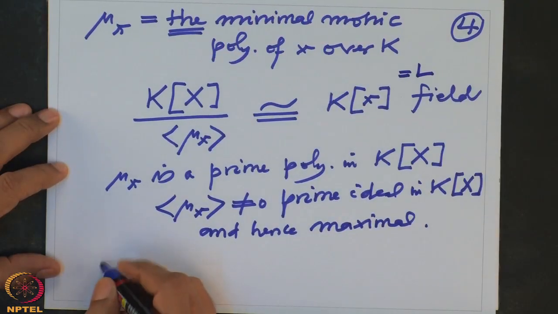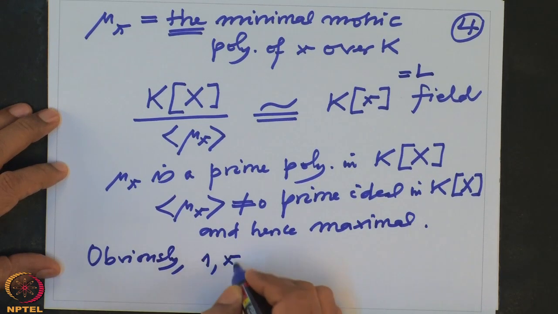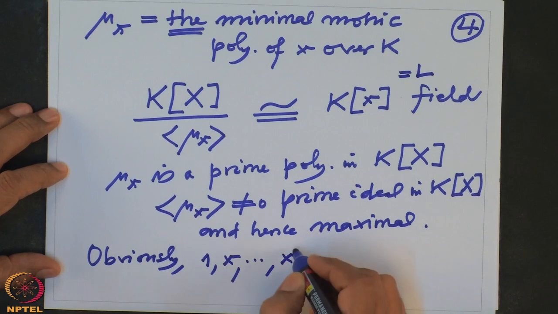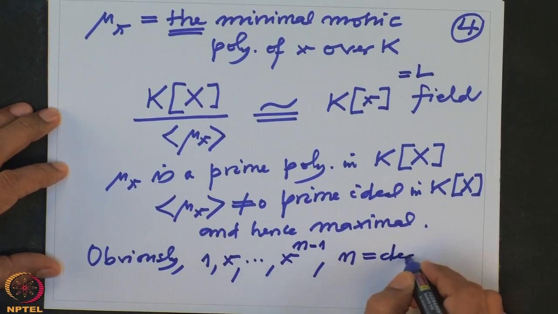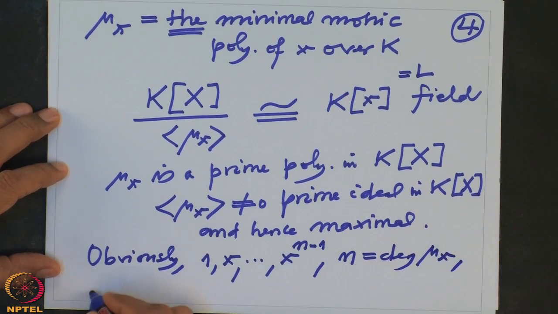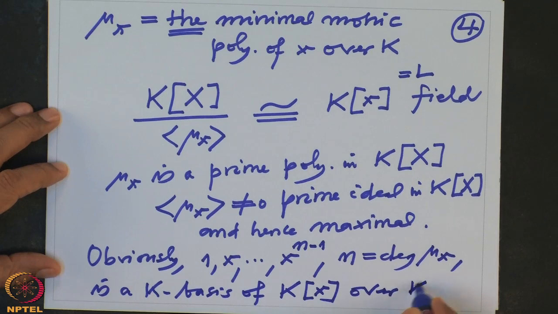This is our field, this is our L. So obviously, this we have seen earlier also, 1, x, up to x to the power n minus 1, where n is the degree of mu, is a K basis of this field K[X] over K. So this in particular shows that we can compute the degree of the field extension.